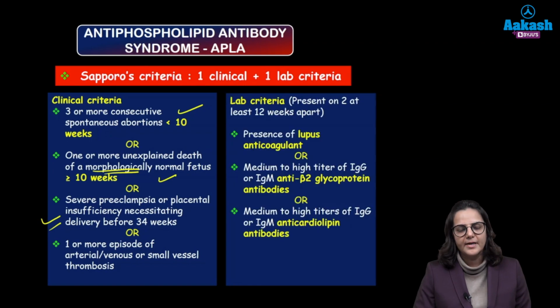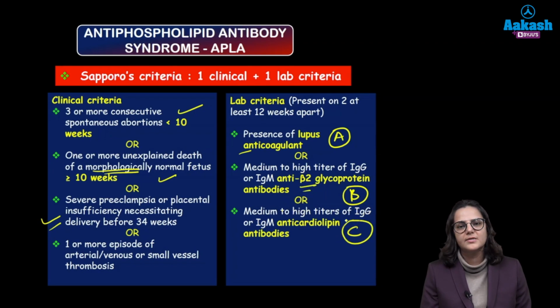Now coming to the lab criteria, the mnemonic is ABC. A: presence of lupus anticoagulant. B: presence of high titers of anti-beta-2 glycoprotein. And C: presence of medium or high titers of anti-cardiolipin antibodies. Now when the patient has come to us with 3 or more pregnancy losses and we are suspecting APLA, we will ask her to get these investigations done.